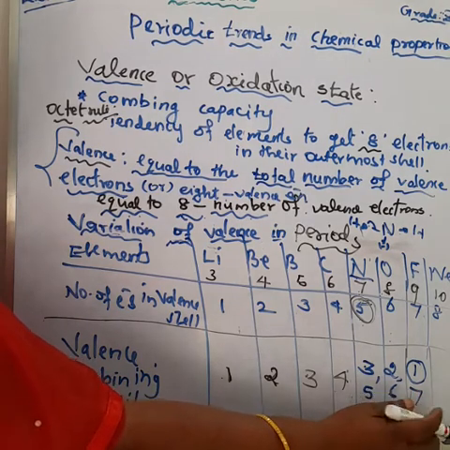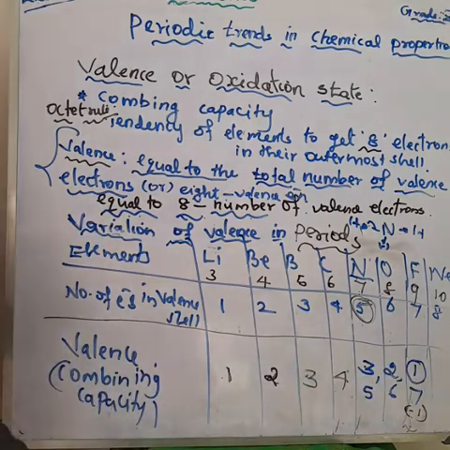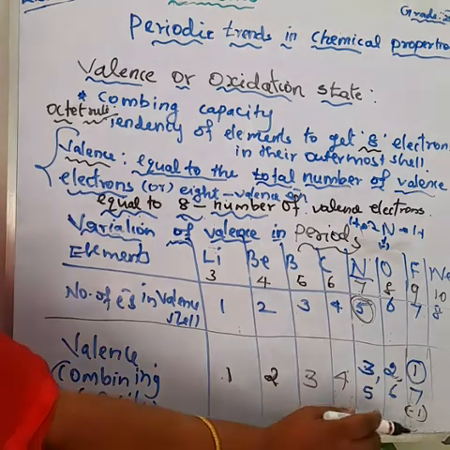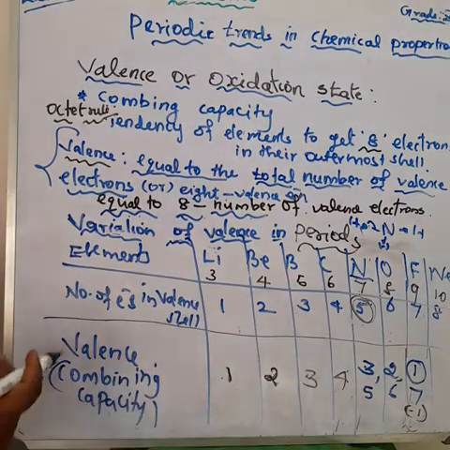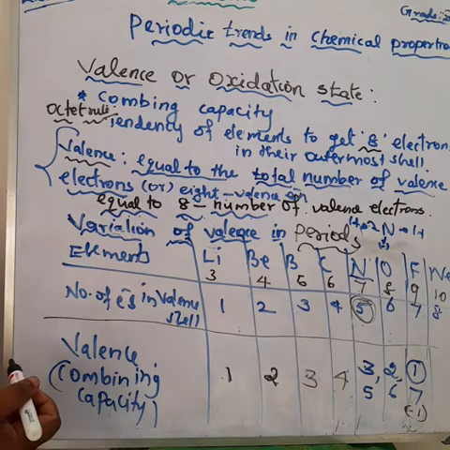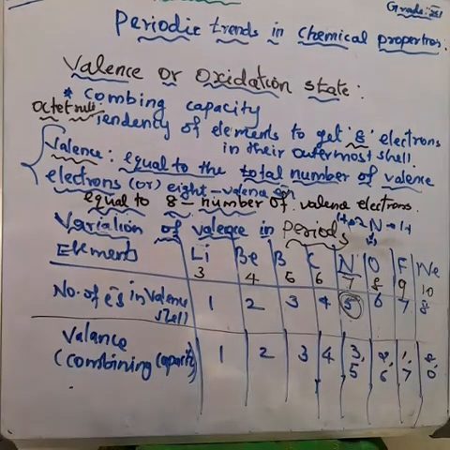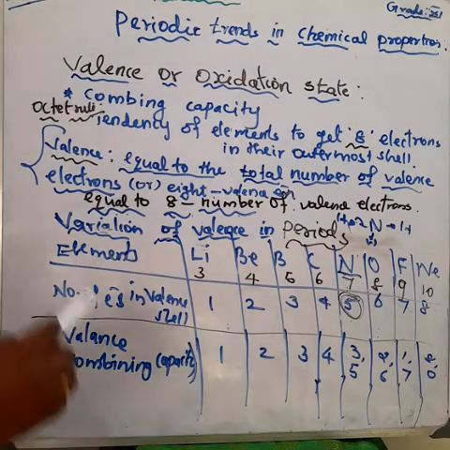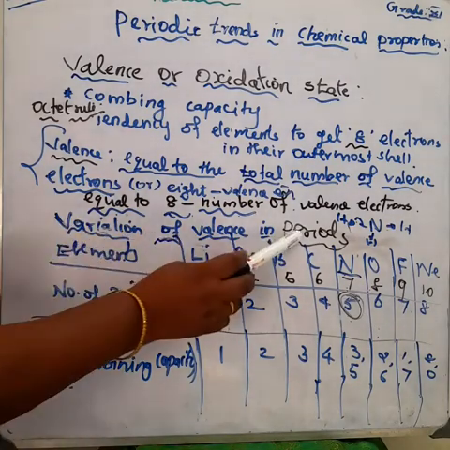So neon, what about neon? Neon has atomic number 10. What is the valence electron count? 8. Okay, 8 valence electrons. What is the valence of neon? 8. Okay, so what do you mean by valence? Valence is equal to the number of electrons in the valence shell. Okay, this is the periodicity of valence or oxidation state along the periods and along the groups.